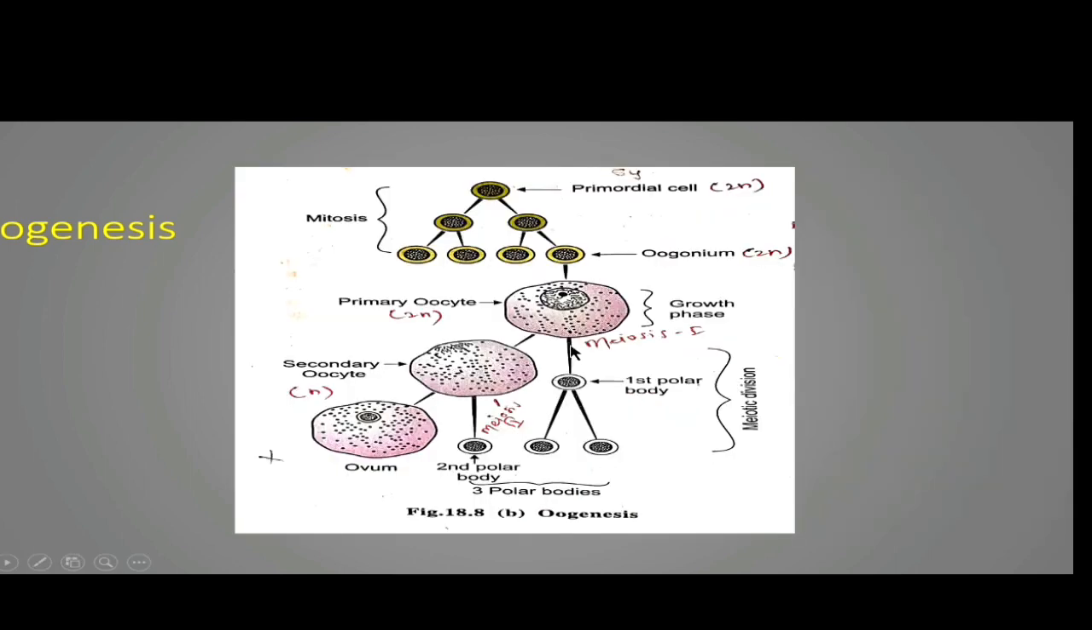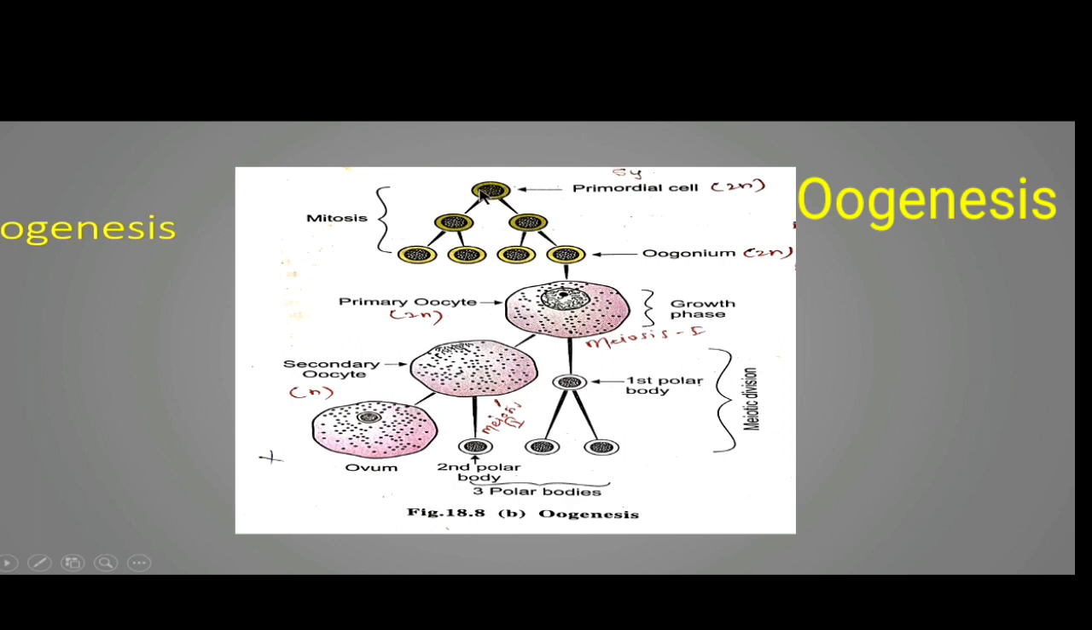So we'll see the process of oogenesis, that means how the eggs or ova are formed in the female ovary. This figure shows how oogenesis takes place. You can see this is the primordial cell. It is diploid in nature, that means 2n number of chromosomes are found. In our cells, the 2n number is 46, and the haploid number of chromosomes is 23. So the primordial cell contains 46 chromosomes.